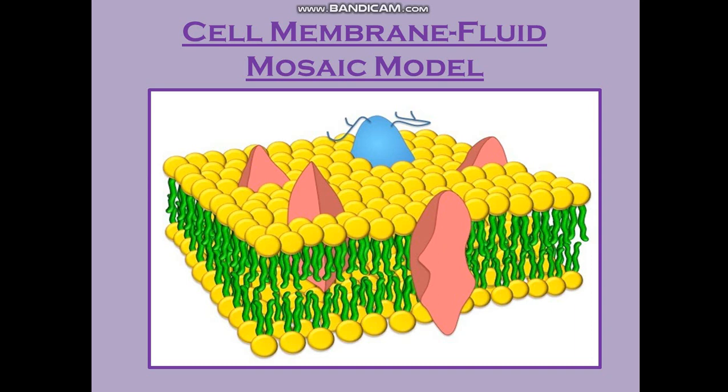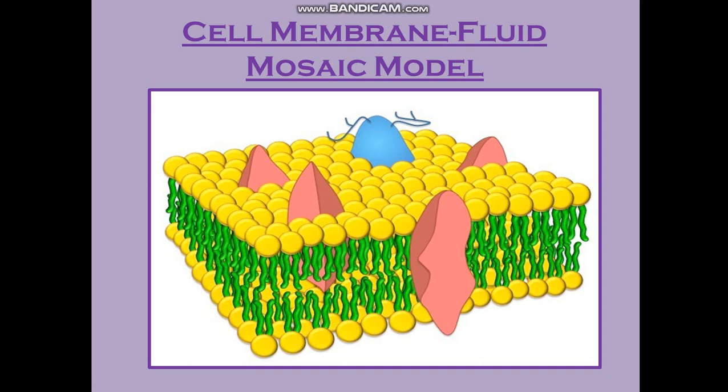It was proposed by Singer and Nicholson in the year 1972, and according to this model, all types of membranes which are found are continuous and made up of lipids having polar ends towards outside and non-polar towards inside. So here, see the diagram, I am pointing them out. The yellow portion is the polar head and the non-polar portion, the green one, are embedded inside. So these are the lipids, and the pink and blue ones are the proteins which are embedded. So lipid and proteins.